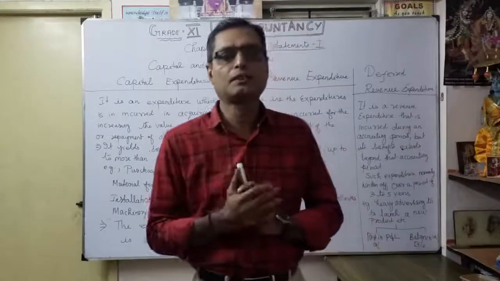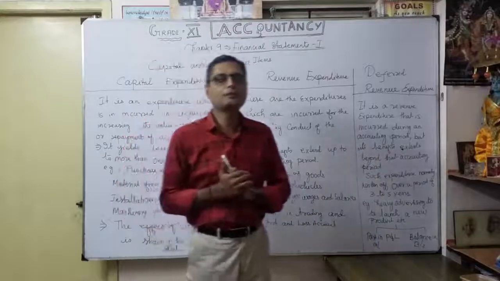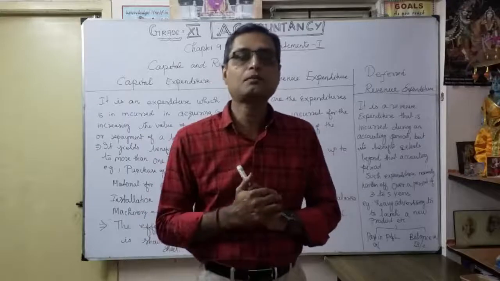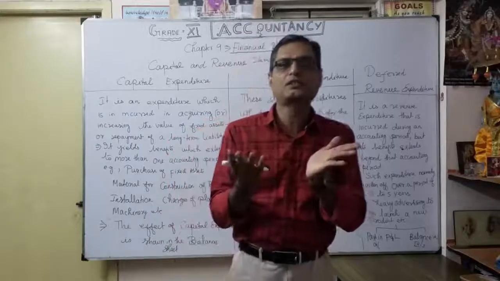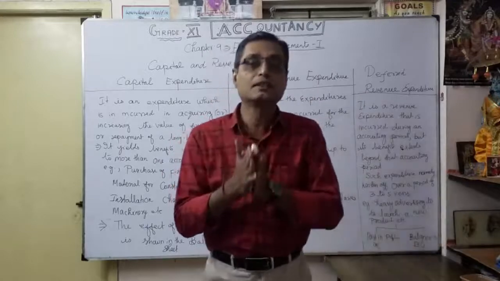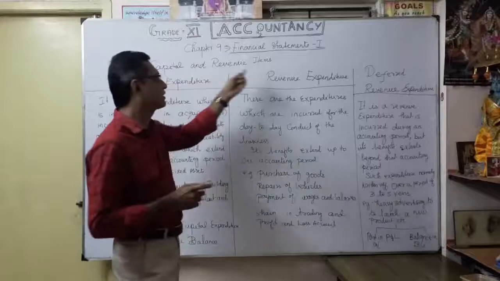Not showing revenue expenditure, profit will increase. Similarly, if instead of capital expenditure we show revenue expenditure, the balance sheet items are not shown properly. Vice versa. The identification of capital nature and revenue nature is very, very important before you prepare the financial statement.